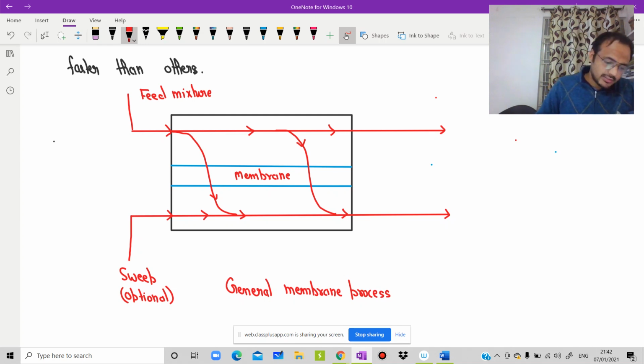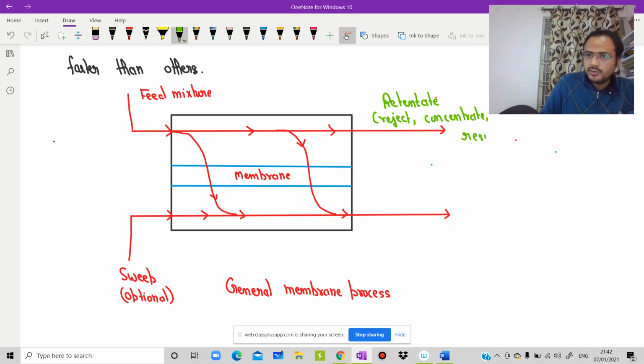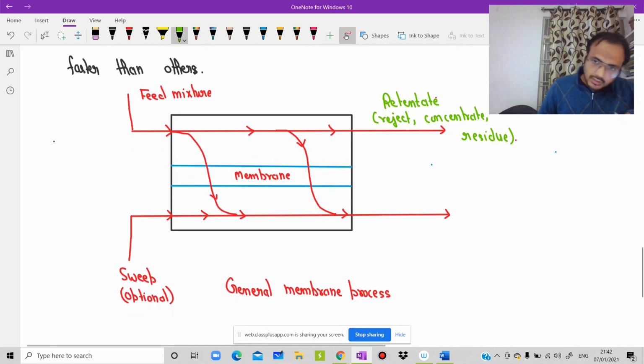Can you tell me what the upper one is known as? It is known as retentate. Or we can say reject, concentrate, or one more word we can use, residue. Retentate, reject, concentrate, or residue. And this one is known as permeate.